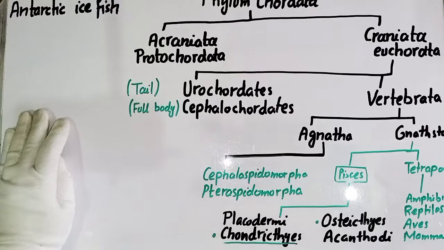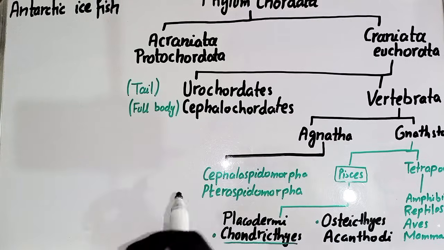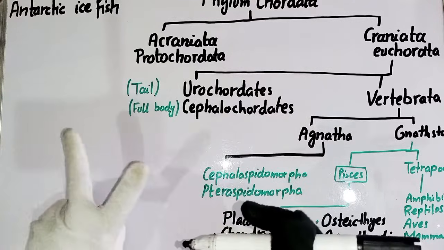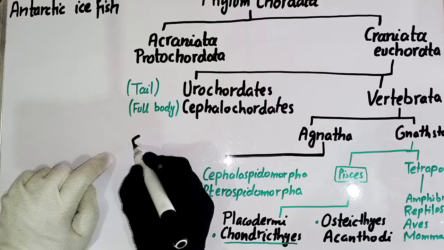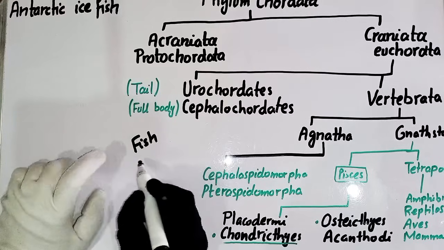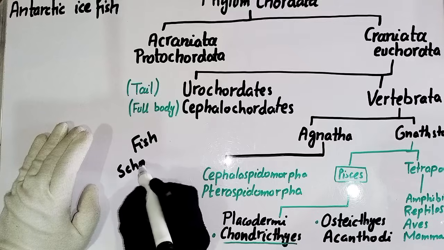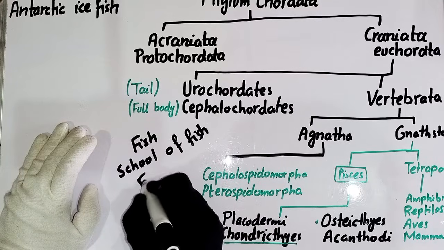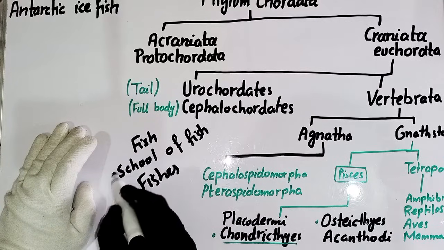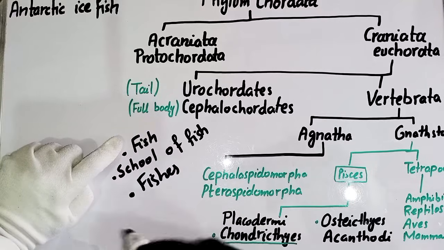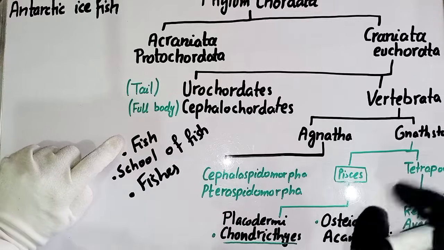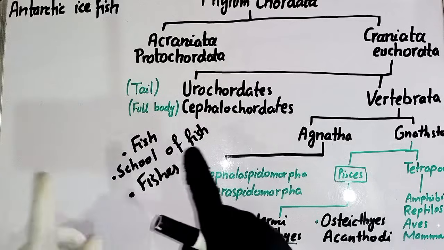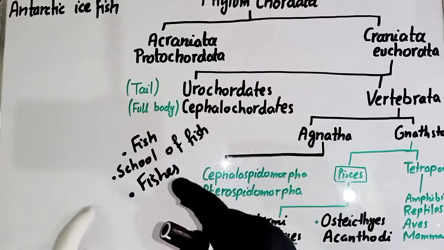Bioluminescent means any organism that can produce light. There are two basic terms I am going to explain to you. The first word is a fish, then school of fish, and the third one is the fishes. So what is the basic difference between the three words? The word fish is used when we discuss only one species of the Pisces. School of fish means a group of fishes of the same species.